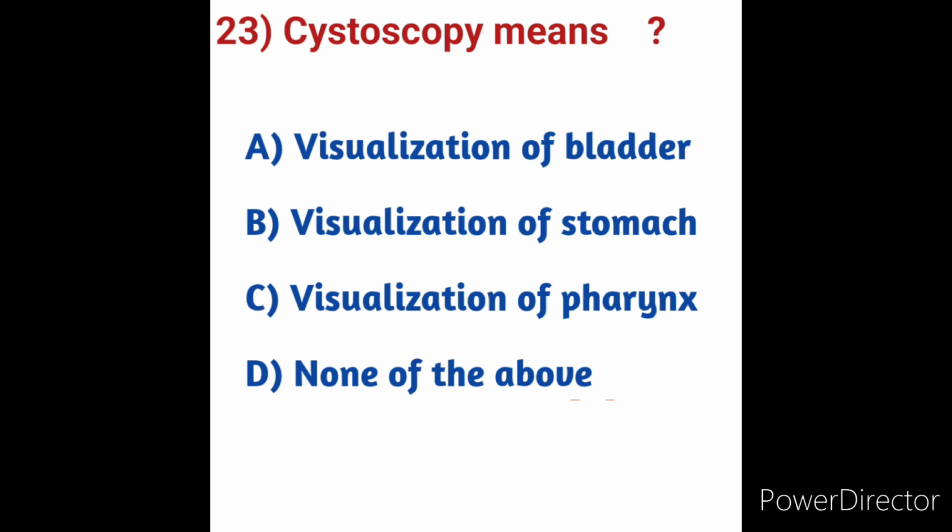Here what is meant by visualization of the pharynx means which procedure we can visualize the pharynx. We will see visualization of the larynx and pharynx is an essential part of the complete head and neck examination. Although the location of these structures often prevents direct visualization, simple techniques can be used to evaluate them in the clinical settings. So here cystoscopy means visualization of the bladder. So here option A is the correct answer. Next we will move on to question number 24.